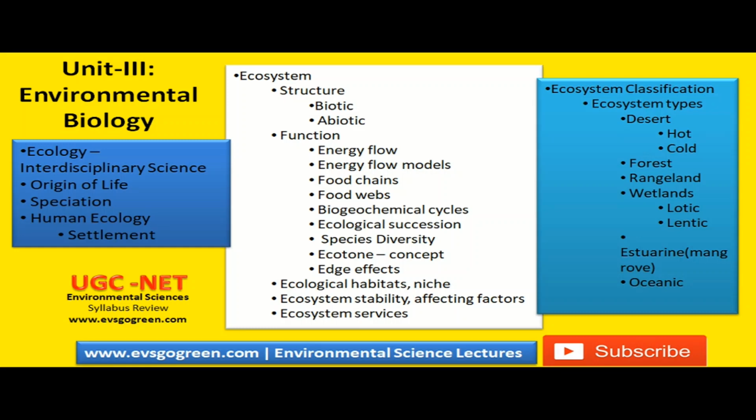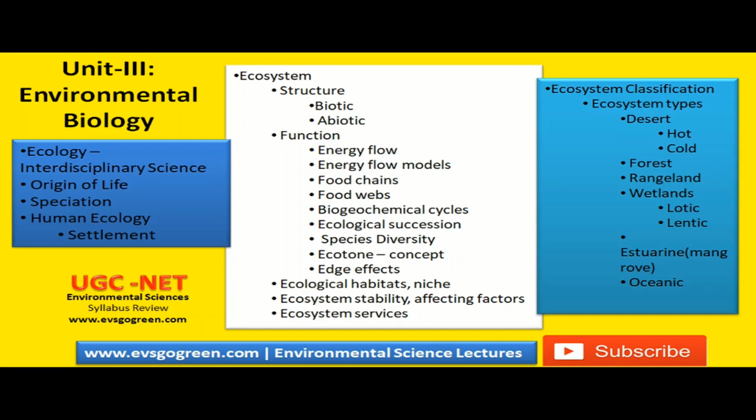Next, if you look at the second module under environmental biology, it involves ecosystem. So what is an ecosystem? What is the structure of the ecosystem with regard to biotic and abiotic? Biotic means living components, abiotic means non-living components. Then what are the different functions of the ecosystem? A lot of functions are there.